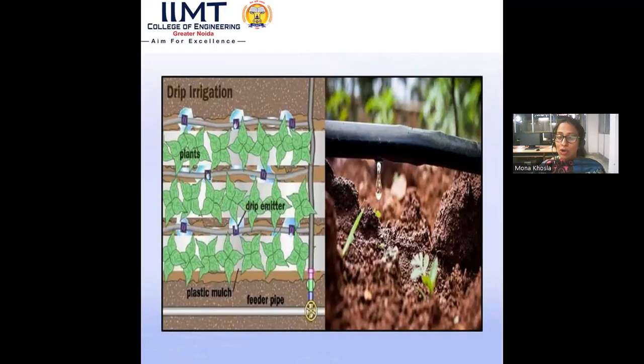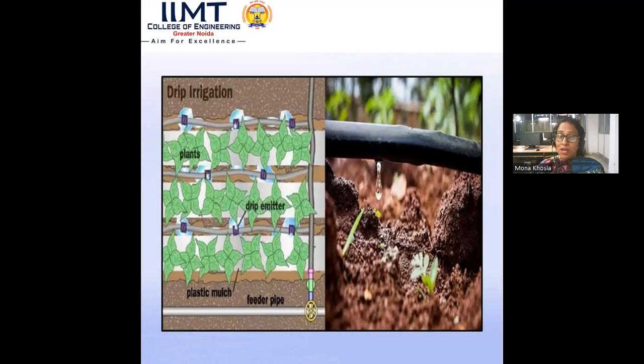Again, it is a combination of plastic pipes, and a proper irrigation system is developed. In this system the water is provided to the crops in the form of a drip, so that there is a very minimum amount of water loss, and the water is utilized in a very productive way. We get very good yields by using the drip irrigation method.